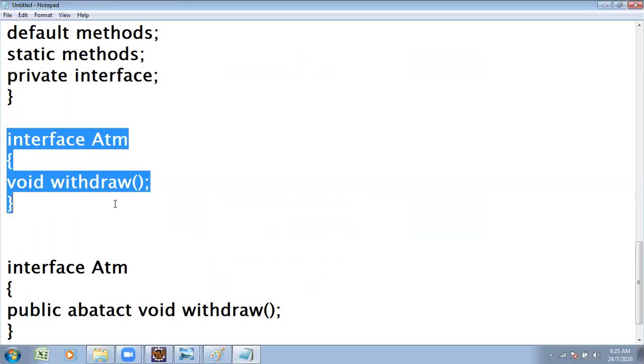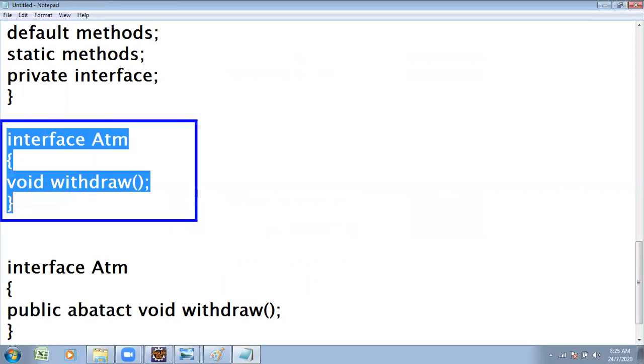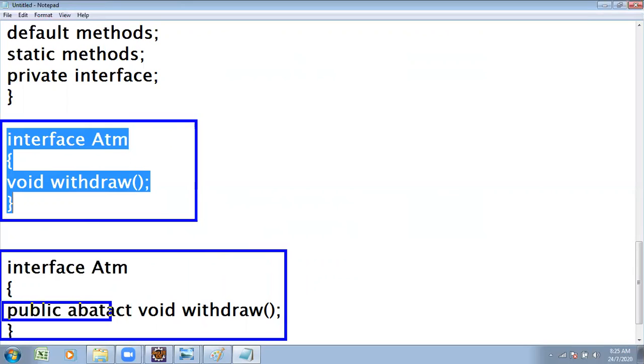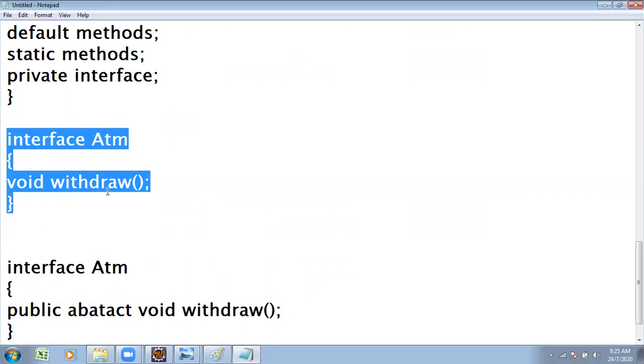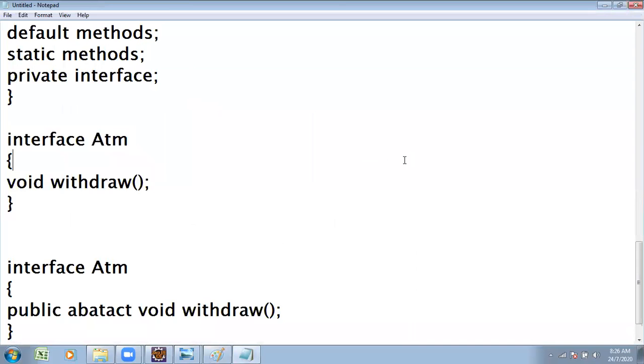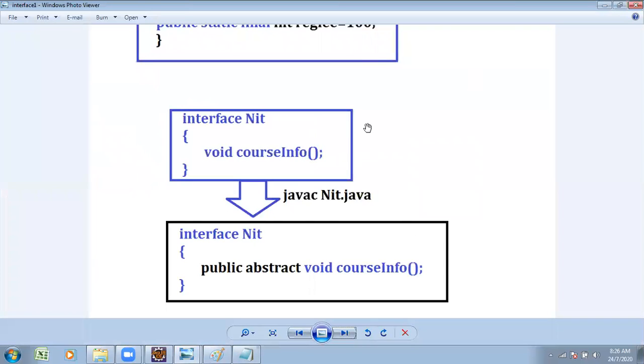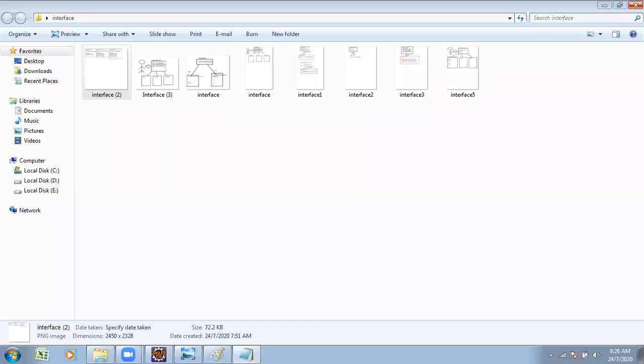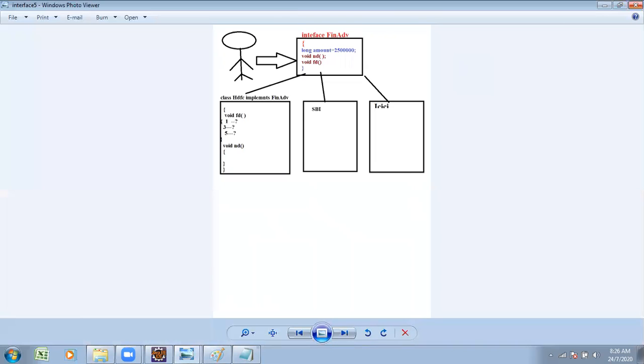You write the code like this, and when you compile this code, the programmer-written code internally generates public abstract type. Now we want to concentrate on this case study and how it is going to work. We want to do an ATM interface. Generally we go to an ATM, and in the ATM we make several transactions.